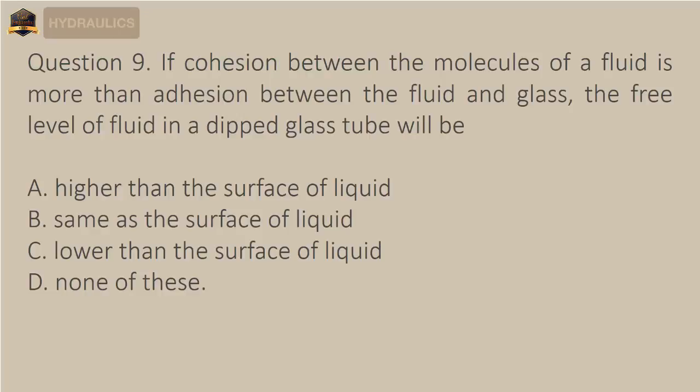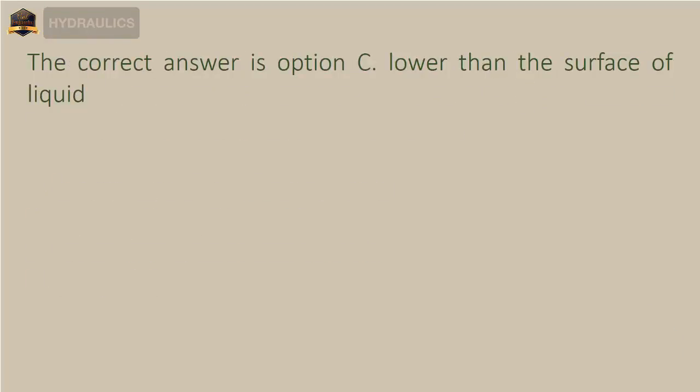Question 9. If cohesion between the molecules of a fluid is more than adhesion between the fluid and glass, the free level of fluid in a dipped glass tube will be A. Higher than the surface of liquid. B. Same as the surface of liquid. C. Lower than the surface of liquid. D. None of these. The correct answer is option C, lower than the surface of liquid.